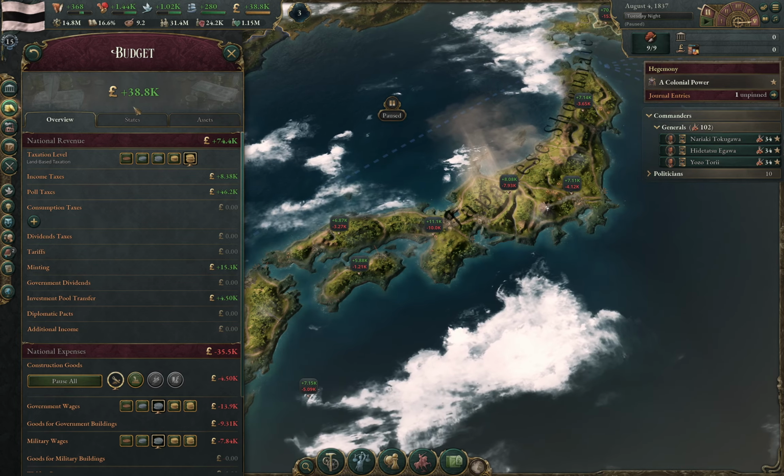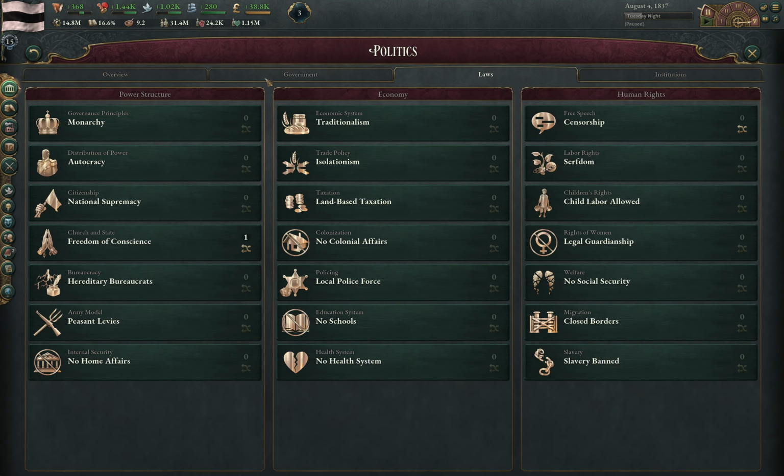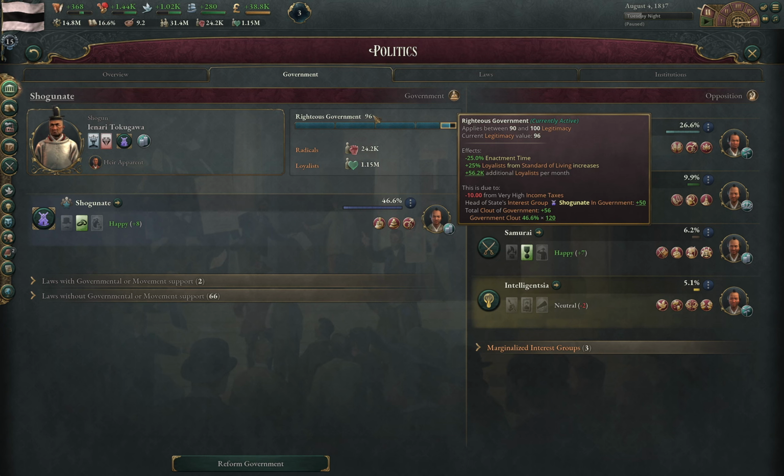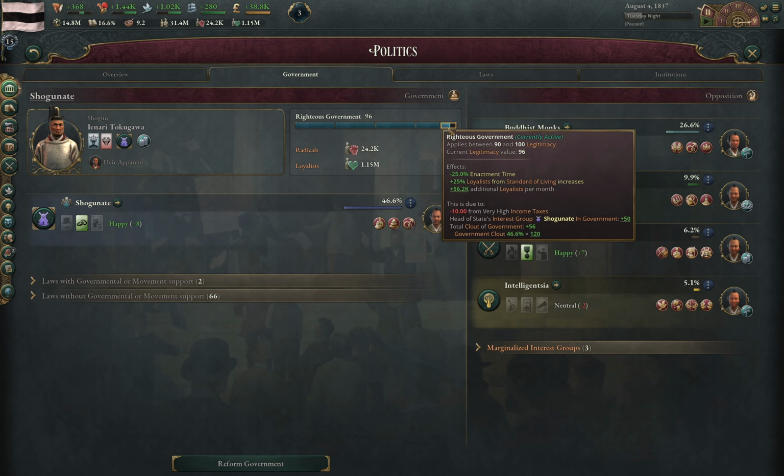So not a lot of radicals. And also, since nations which start with land taxes will also happen to start with a really big landowner pop, you will get a really high legitimacy under autocracy, that will just give you a lot of legitimacy and give you tons and tons of loyalists.